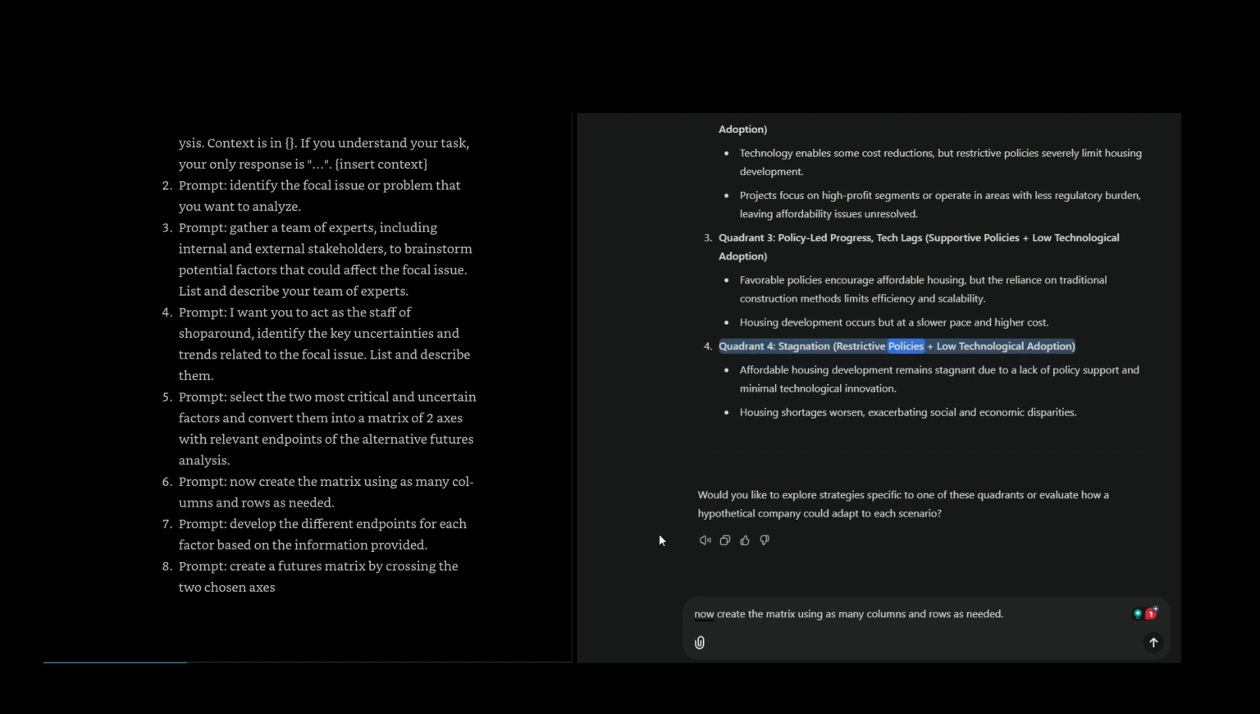Quadrant 4: stagnation. Restrictive policies, low technological adoption. Affordable housing development remains stagnant due to a lack of policy support and minimal technological innovation. Housing shortages worsen, exacerbating social and economic disparities. Would you like to explore strategies specific to one of these quadrants or evaluate how a hypothetical company could adapt to each scenario?